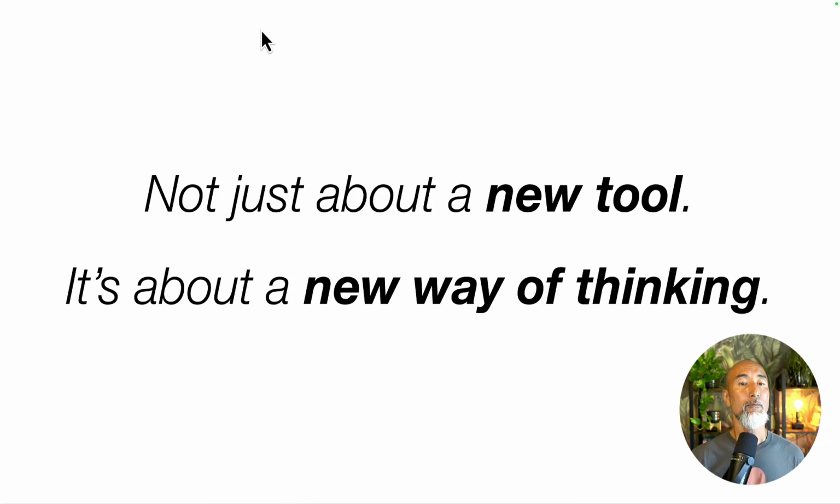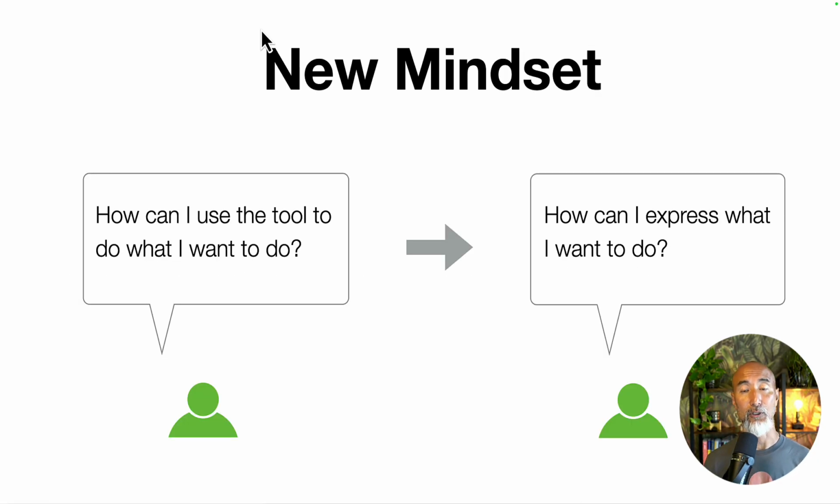I talk about a paradigm shift, but it involves a new way of thinking. It's not really about a new tool or new technology. The new mindset is a transition from 'how can I use this tool to do what I want to do' to the new paradigm of 'how can I express what I want to do'. So you're not constrained by the UI or a script or function. Instead, you can express yourself more flexibly, and then the AI will come up with the script to get your job done.